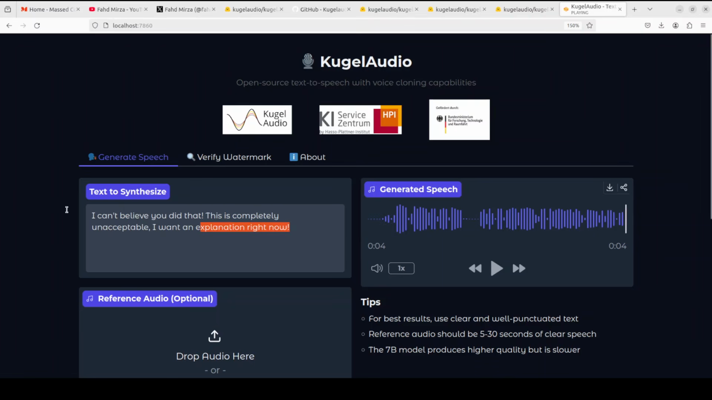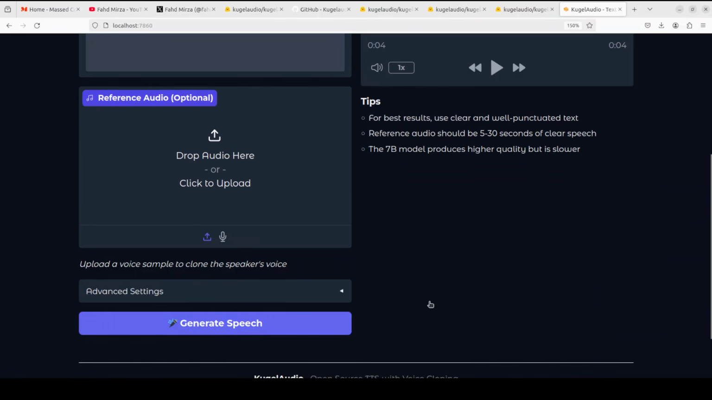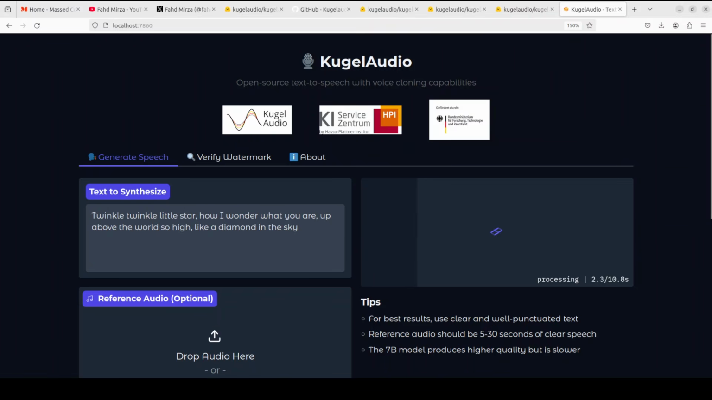It's good. Okay, let's see if it can sing. I'm just going to give it that twinkle, twinkle little star to see if it can sing.